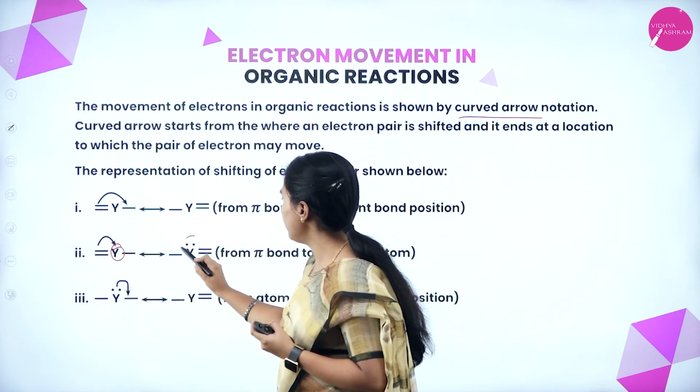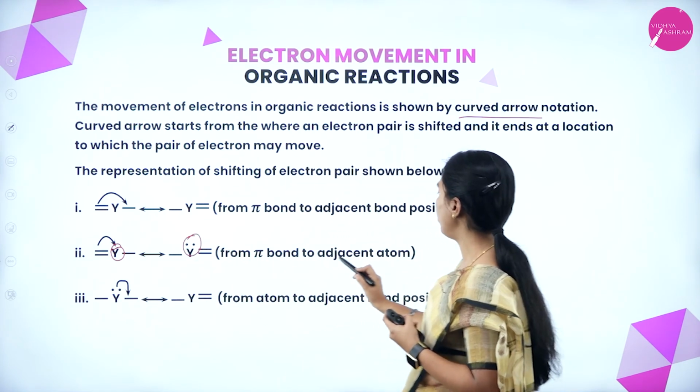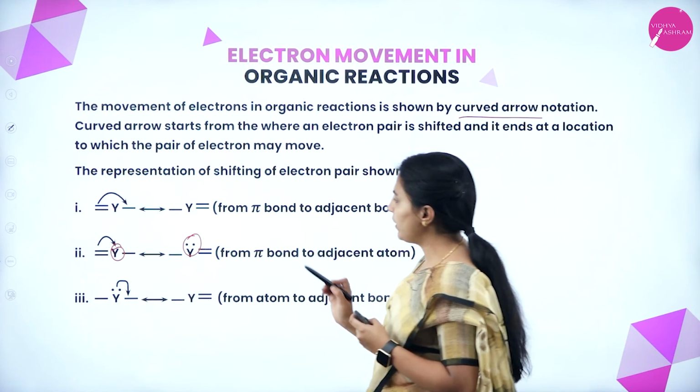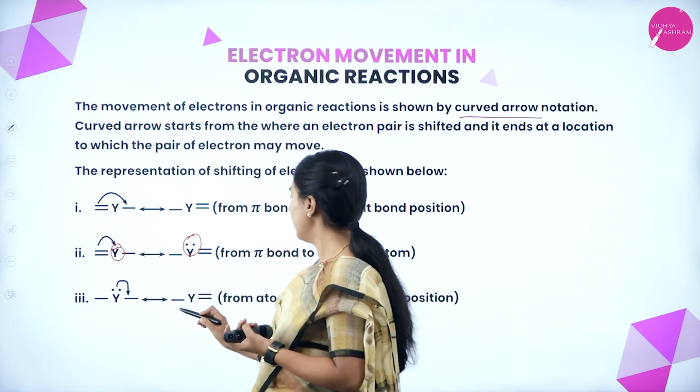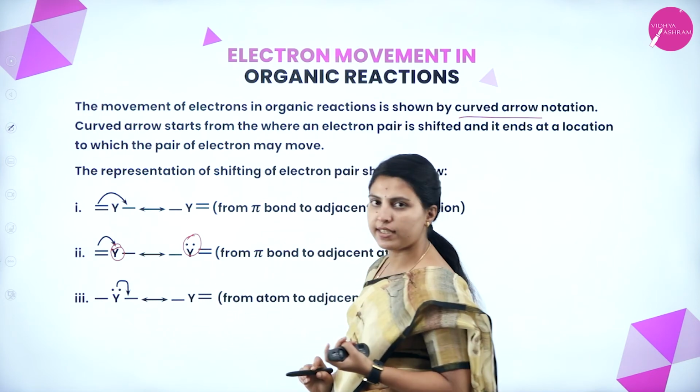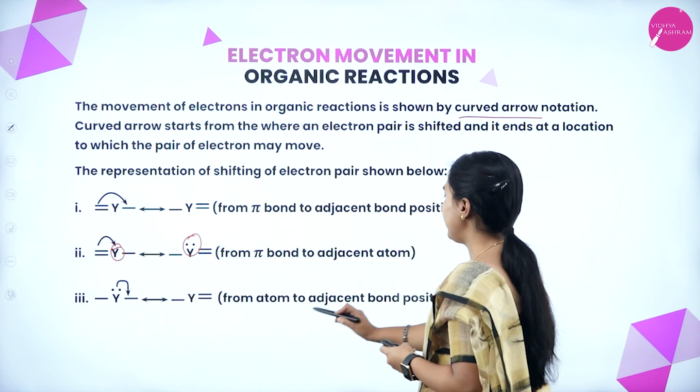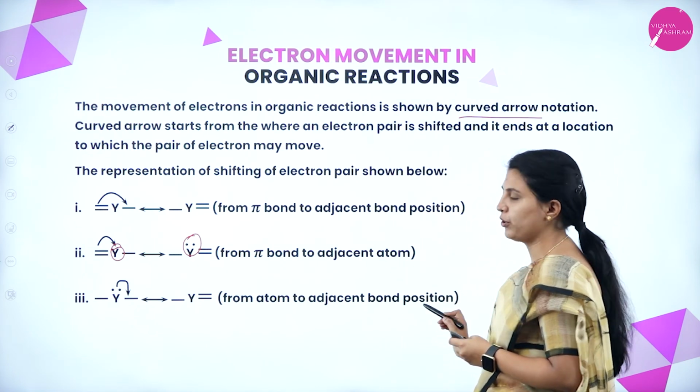It will be formed as a lone pair from the pi bond to the adjacent atom. If from that lone pair it is forming a bond, it will shift from the atom to the adjacent bond position.